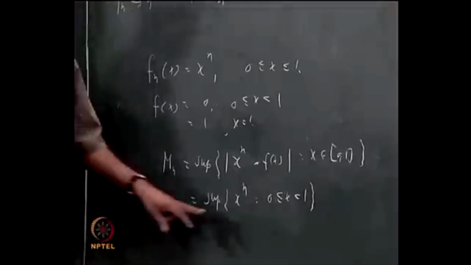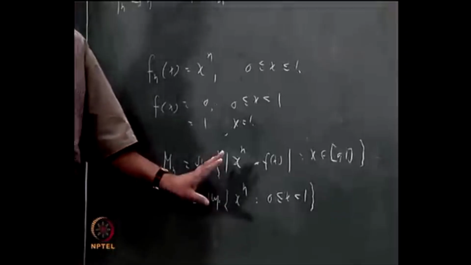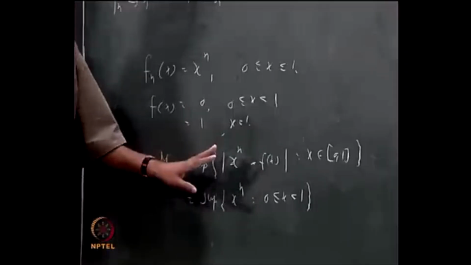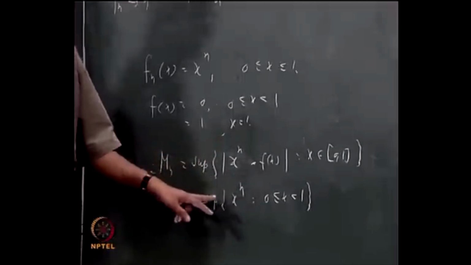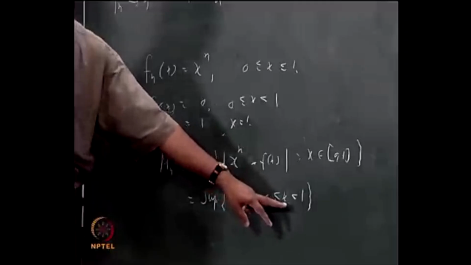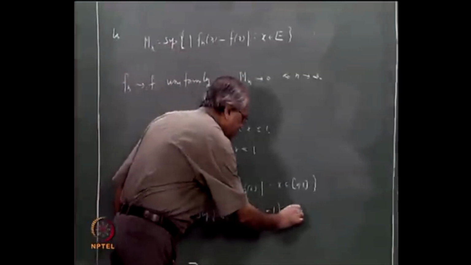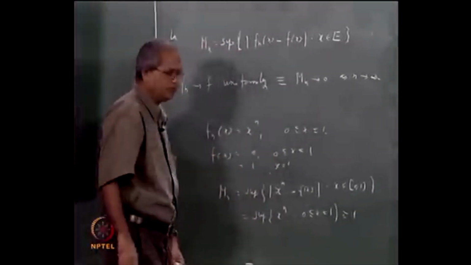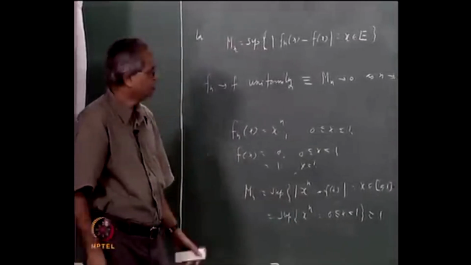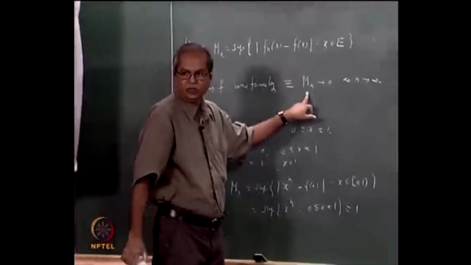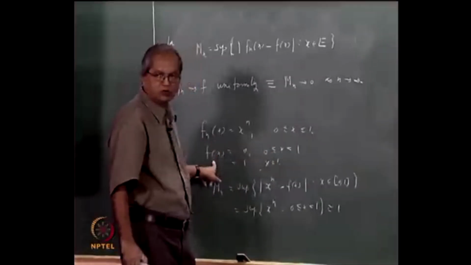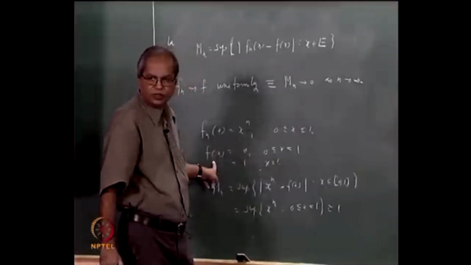All right. And what is this supremum? 1. Is it obvious to everybody that if you take any n, and look at x to the power n and find its maximum, supremum between 0 to 1, then this is nothing but 1? So M_n is equal to 1 for all n. So does this happen then? M_n does not go to 0. So it is clear that this sequence f_n does not converge to f uniformly.